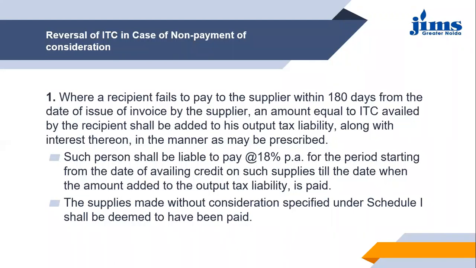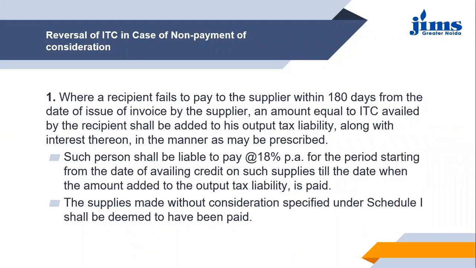Suppose the ITC claimed is, let's say, 50,000. 50,000 ITC has been claimed, and 18% is the interest rate which is applicable. And suppose between the date on which he has availed the ITC benefit and the date when the output liability of the recipient has been increased, the effective number of days is, let's say, 190 days, right?